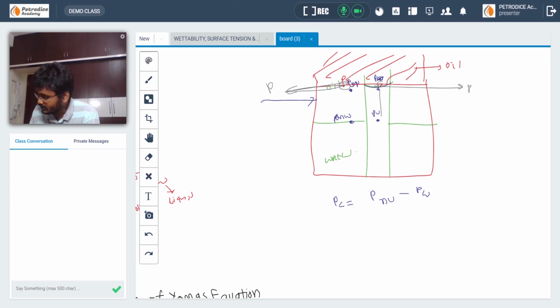From this height to this height the pressures are changing, because on the left-hand side oil is present and on the right-hand side water is present. So consider this the pressure of the non-wetting phase: it is given as P plus density of oil into g into h, minus